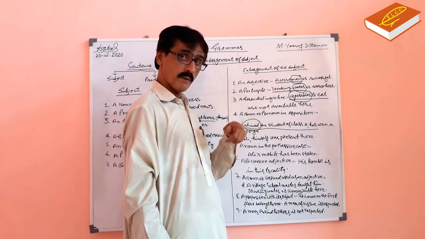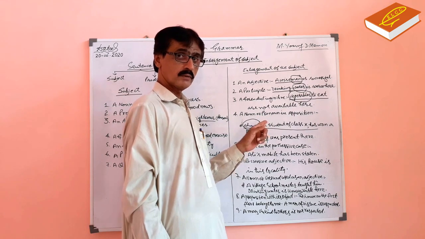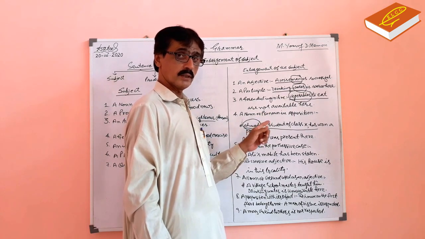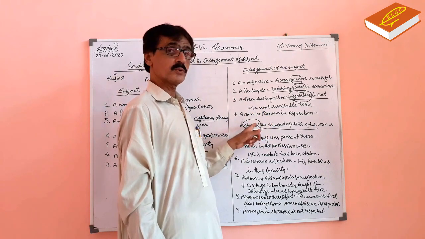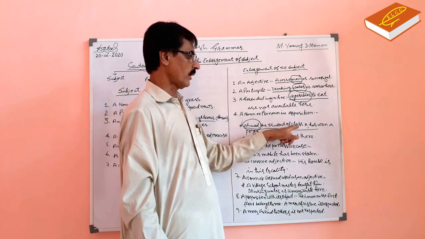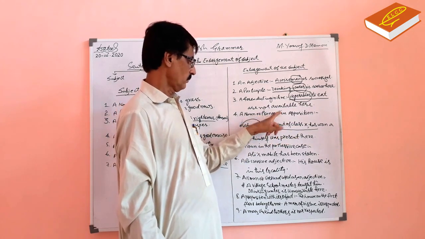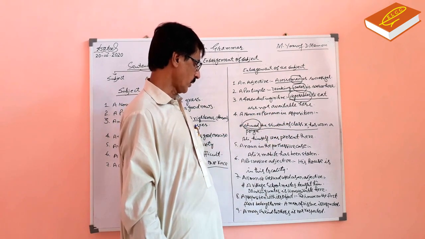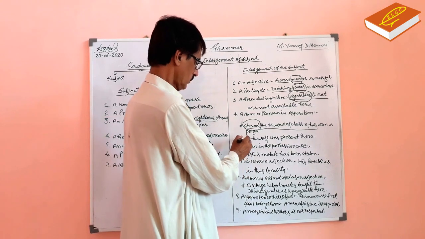Ahmad, the student of class 10, not the student of class 9, not the student of class 8, not the student of any other class, but the student of class 10. The student of class 10 is a noun in opposition.